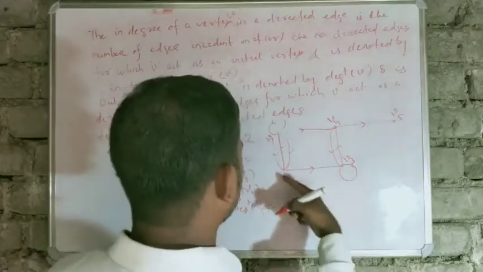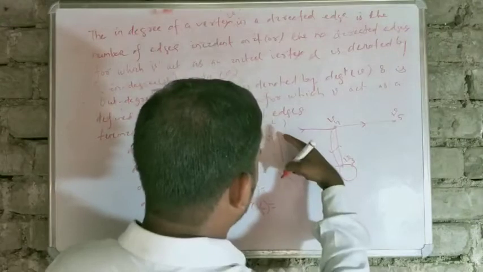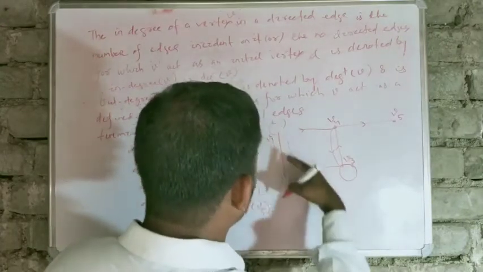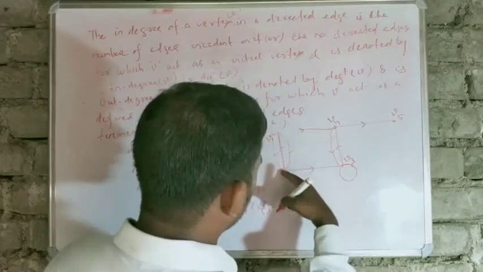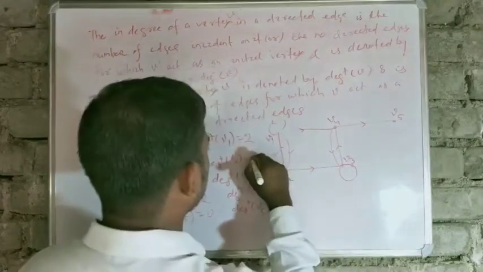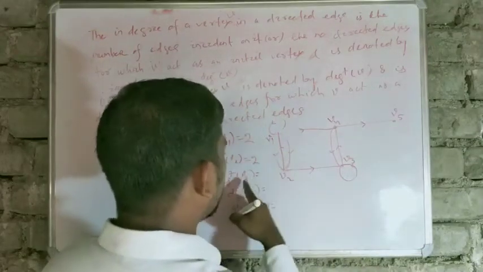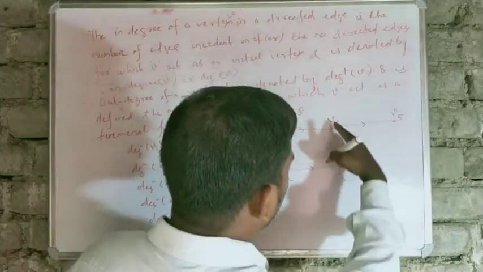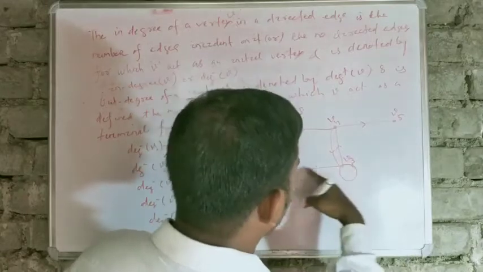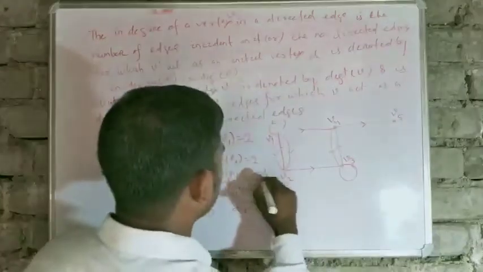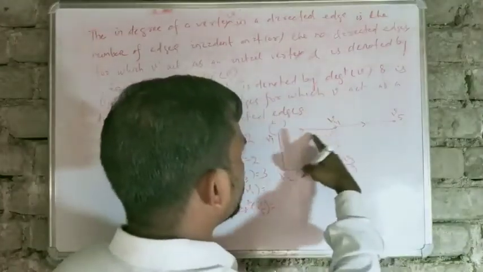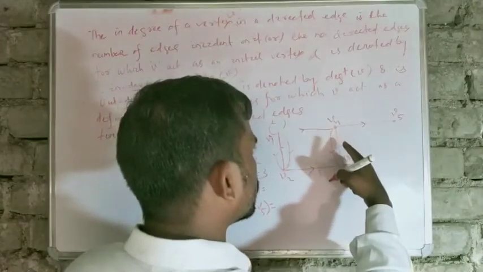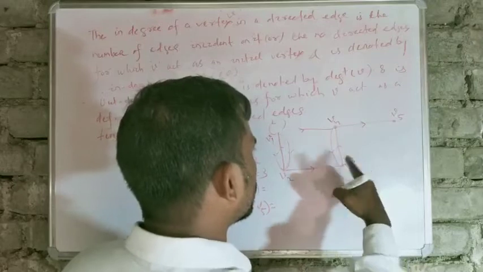Similarly, out degree of vertex V2, this is 1, this is 2, so only 2. Similarly, out degree of vertex V3, this is 1, and this is 2, and for this one 3. Okay, out degree of vertex V4, this is 1, 2, only.